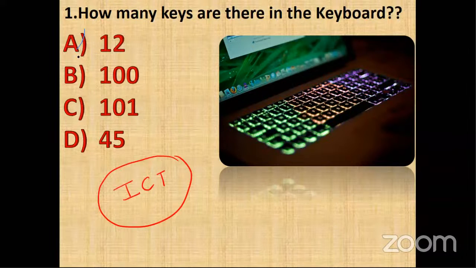Okay, so 12 cannot be the answer. We know there are not 12 keys, correct? And 45 cannot be the answer. So what we have done, we have eliminated two options. And now we will do guesswork, then chances of success would be more. This is what I taught in the elimination rule, isn't it?